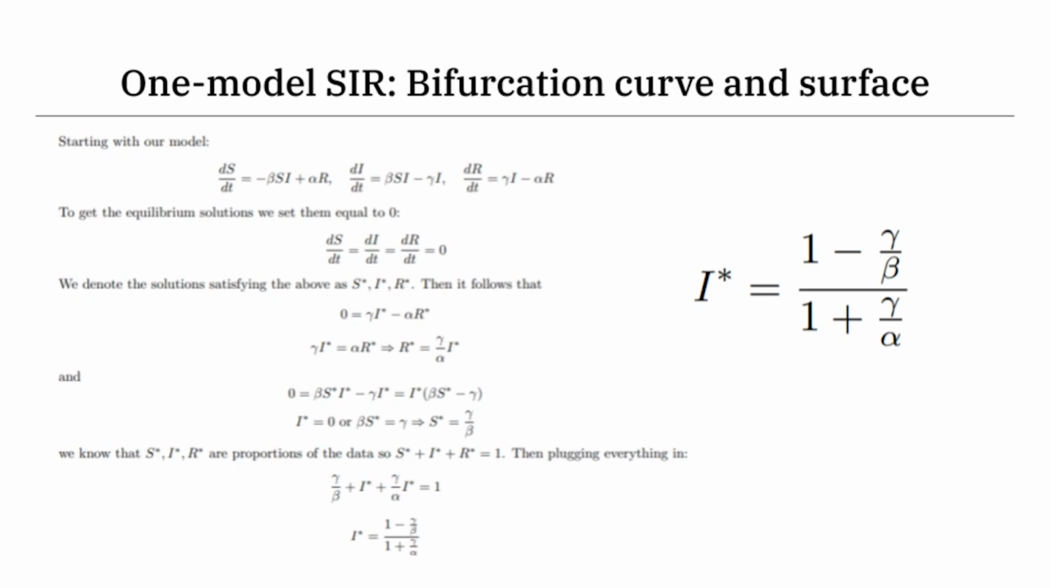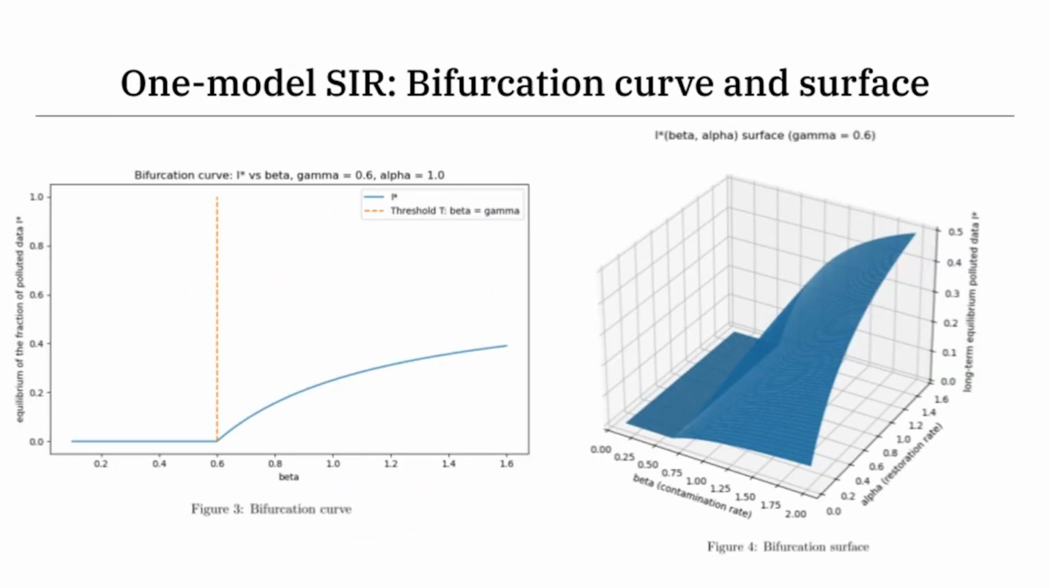I'm not going to get into the derivation for this for time purposes, but in the end, we get the expression that I star equals this fraction, and we can plot this using Python. We see clearly that as beta increases, the long-term equilibrium of polluted data becomes non-zero when beta equals gamma. That is exactly this orange dotted line, which is the threshold. Past this threshold point, the model collapses with increasing fraction of polluted data as the contamination rate beta increases.